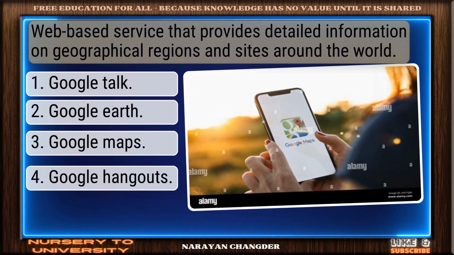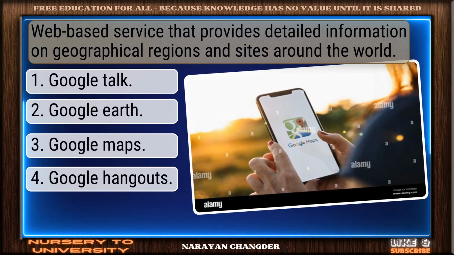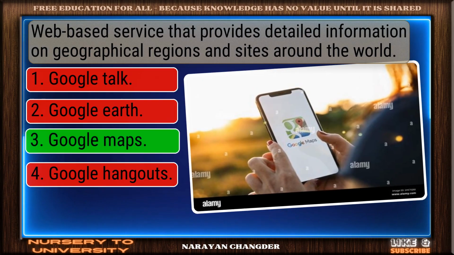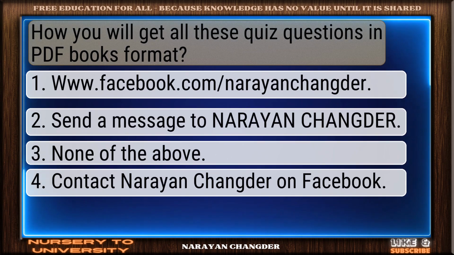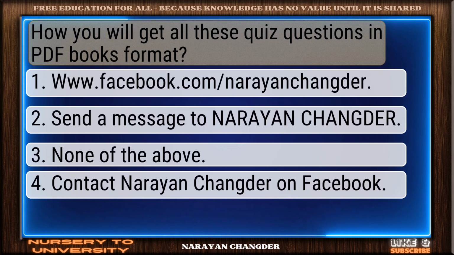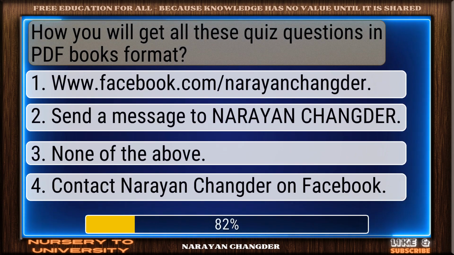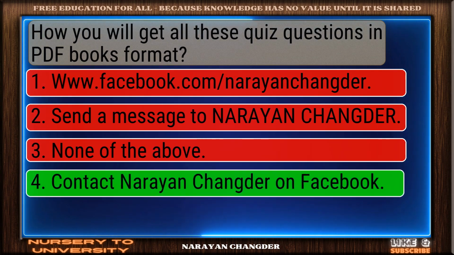A web-based service that provides detailed information on geographical regions and sites around the world. Clear logic. Your choice Google Maps is sound. How will you get all these quiz questions in PDF book format? Smart move. Contact Narayan Changder is an accurate answer.